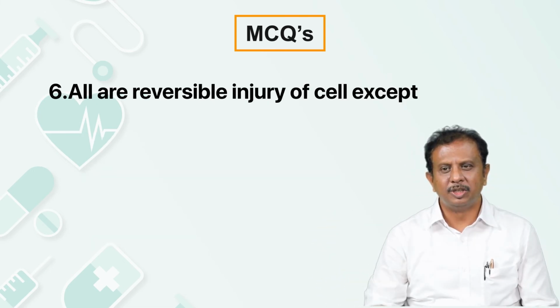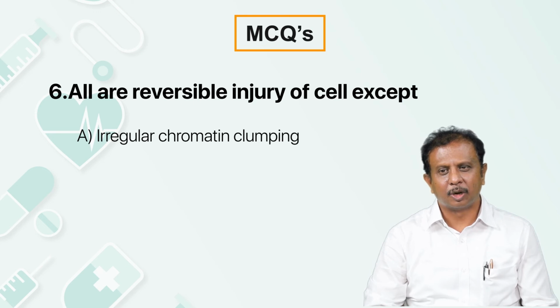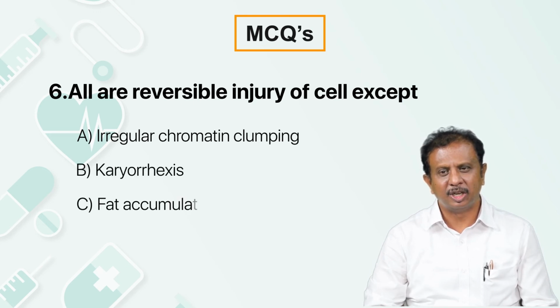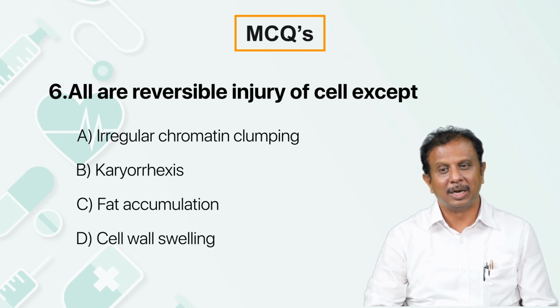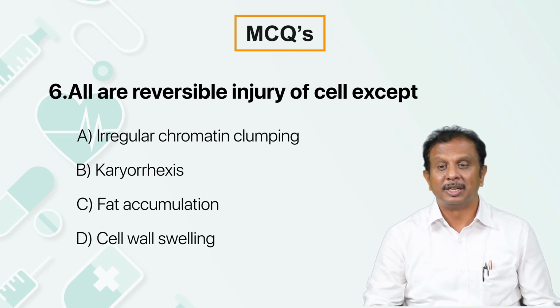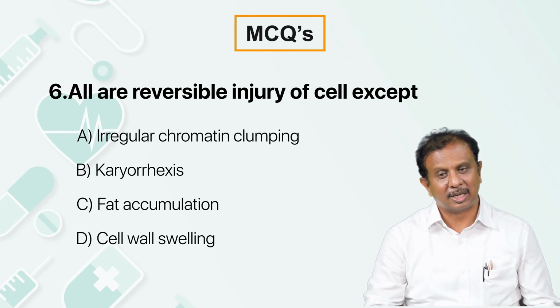All are reversible injury of cell except: irregular chromatin clumping, karyorrhexis, fat cell accumulation, and cell wall swelling. Cell wall swelling is a feature of cellular edema. It can be seen in reversible injury. Fat accumulation can be a feature of degeneration that can be seen in reversible injury.